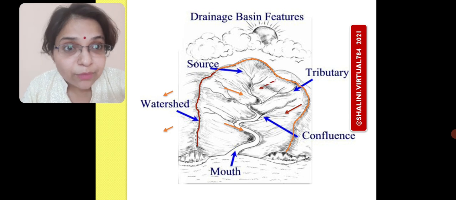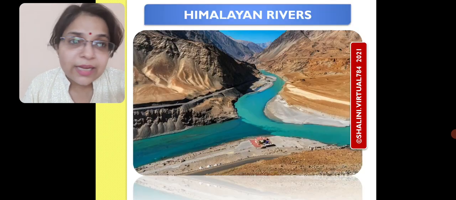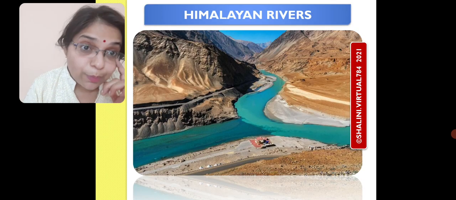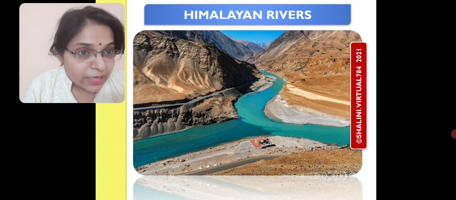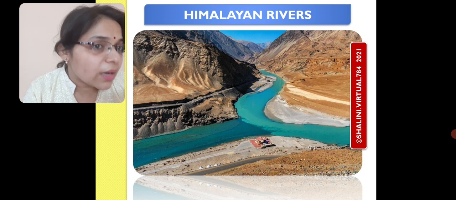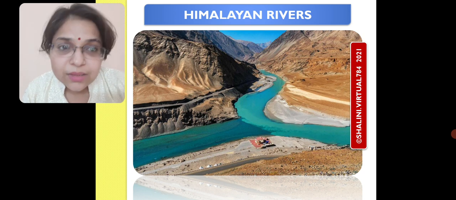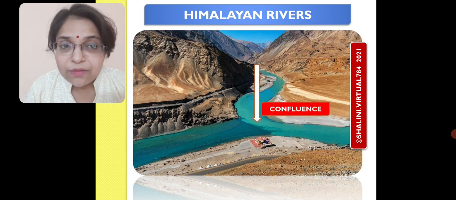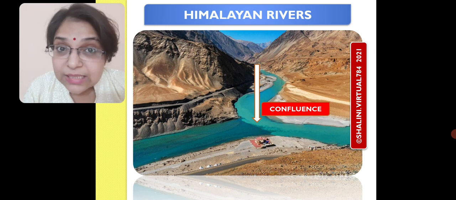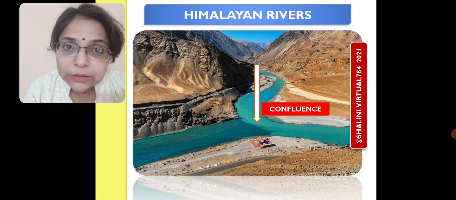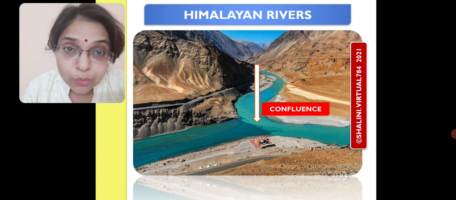Now let us see something more. When we are talking about the same thing, here in this picture we can go through what we mean by confluence. Here we can see that two rivers are coming and finally they are meeting at a certain point. Here on the screen, this point which I am showing with the help of an arrow is called confluence, that is a meeting point of two rivers.